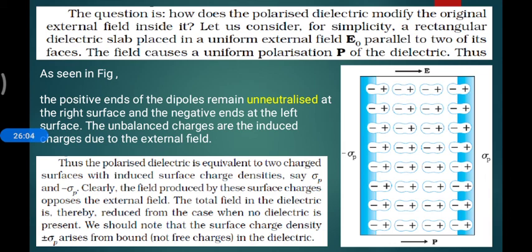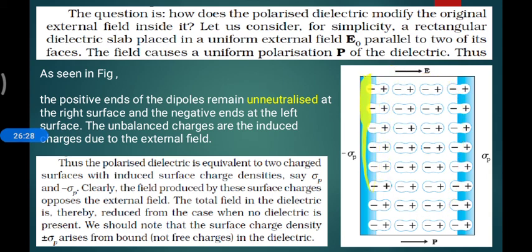So ultimately the polarization we are talking about inside the material is only due to the surface charges. Earlier I showed one figure of the surface charges. One side is negative, one side is positive, because inside all cancel each other.